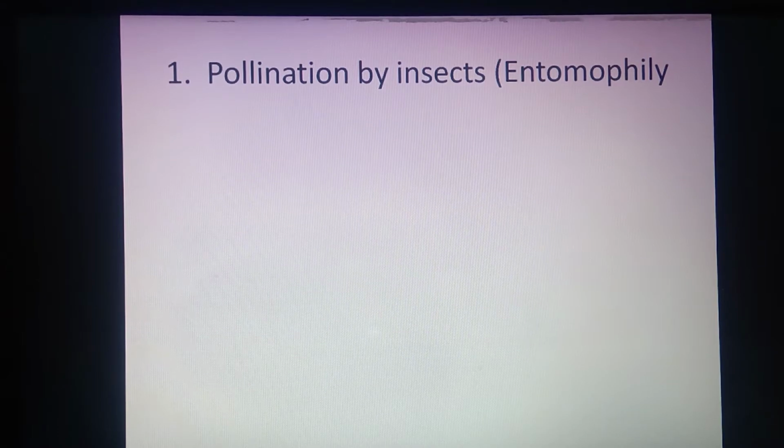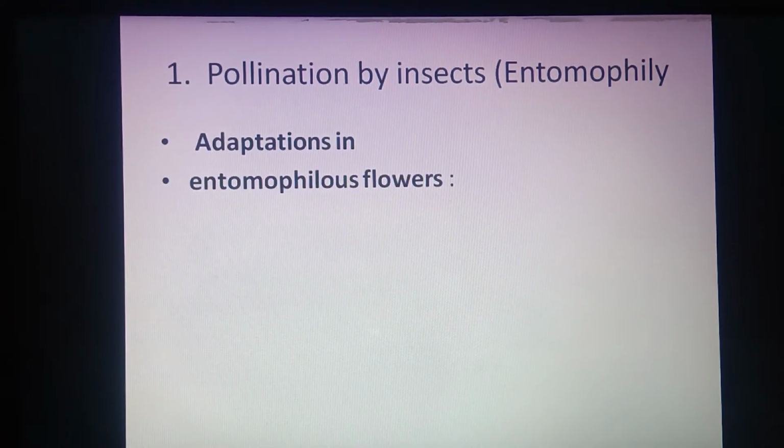In the biotic agencies of pollination, the first type is insect pollination, also called entomophily. Now see here, those are the living organisms that participate in the process of pollination. Then what are the different adaptations shown by the entomophilous flower? Entomophilous flowers are flowers in which the process of pollination is achieved by insects.